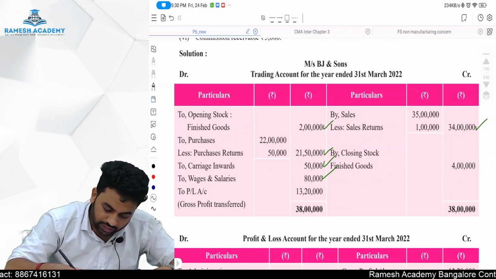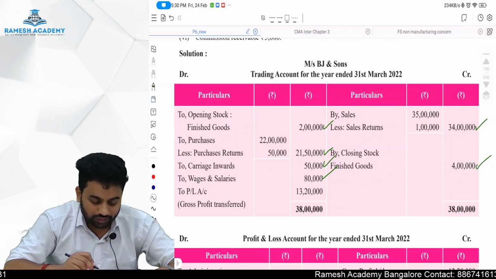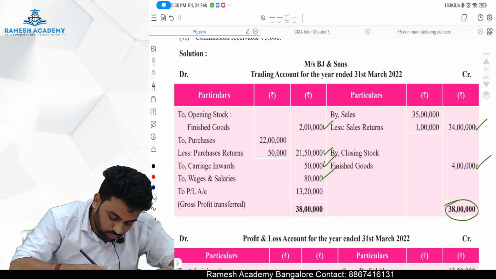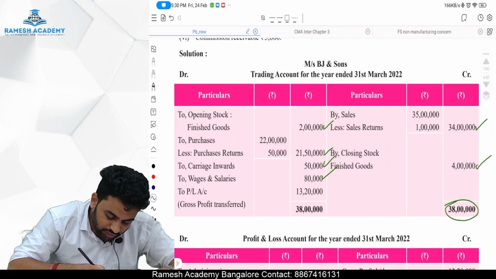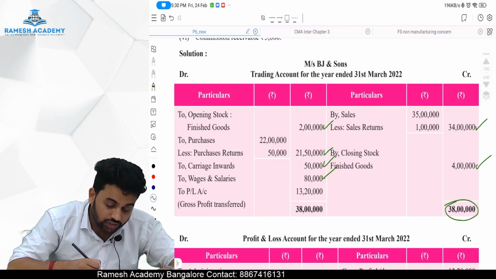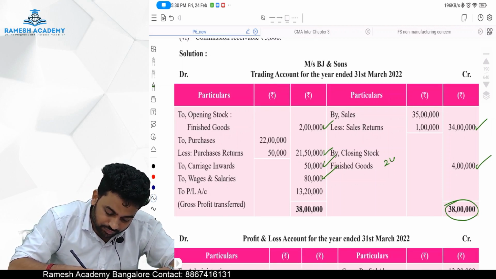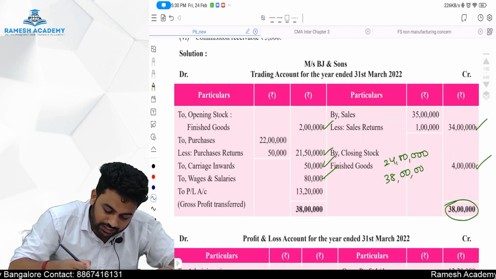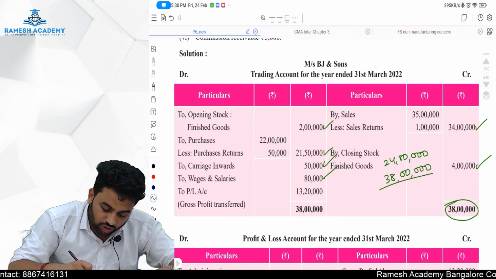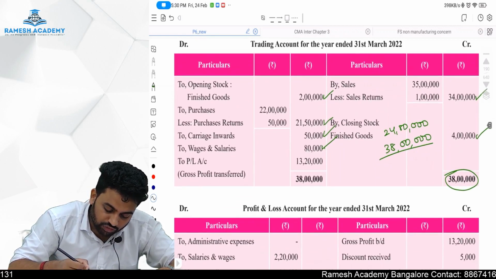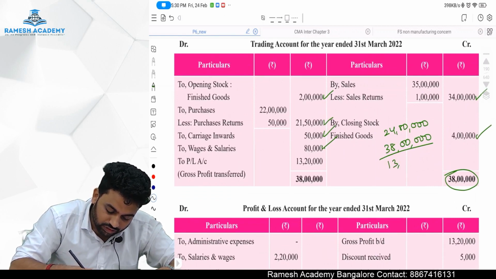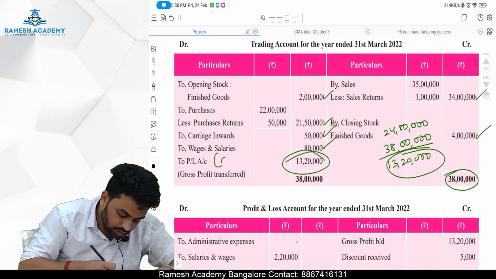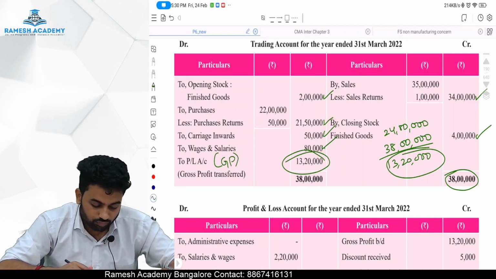So here we are done with the trading account. Trading account credit is how much, sir? 38 lakh rupees. So debit is how much, sir? 2 lakh plus 2150, which will come to 2350, 2350, 24, 2480. So 2480 is a debit balance, 38 is a credit balance, which means credit side is more. Credit side is more means gross profit. So how much is the gross profit, sir? 14 lakh minus 80,000 will come to 13 lakh 20,000. So 13 lakh 20,000 should be transferred to the P&L account as gross profit. Hope the trading account is done.